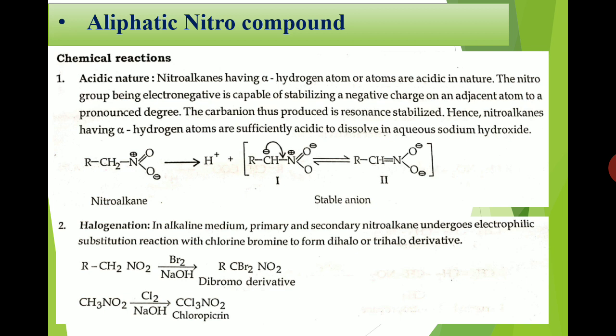Okay, number 2, halogenation reactions. So under basic medium, primary and secondary nitroalkanes easily undergo electrophilic substitution reactions on the alpha position to give dihalo or trihalo derivatives.